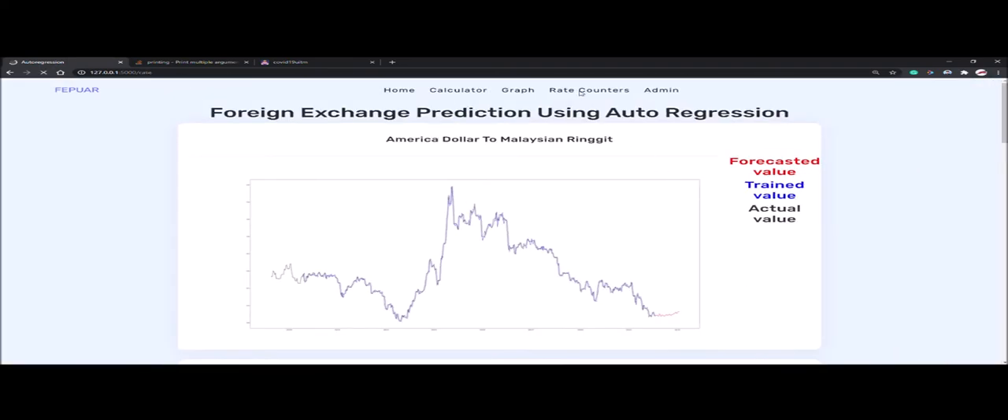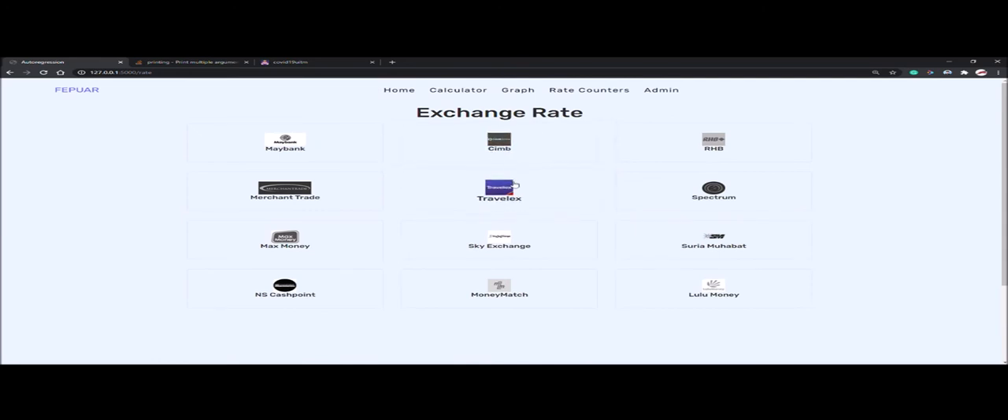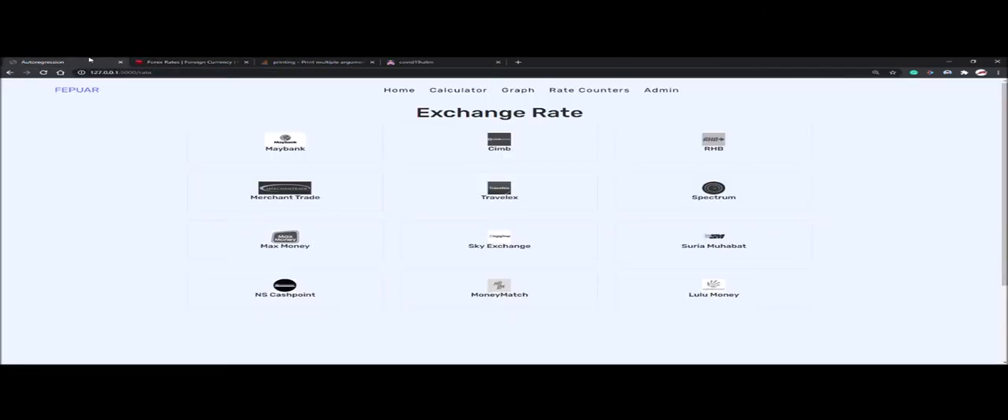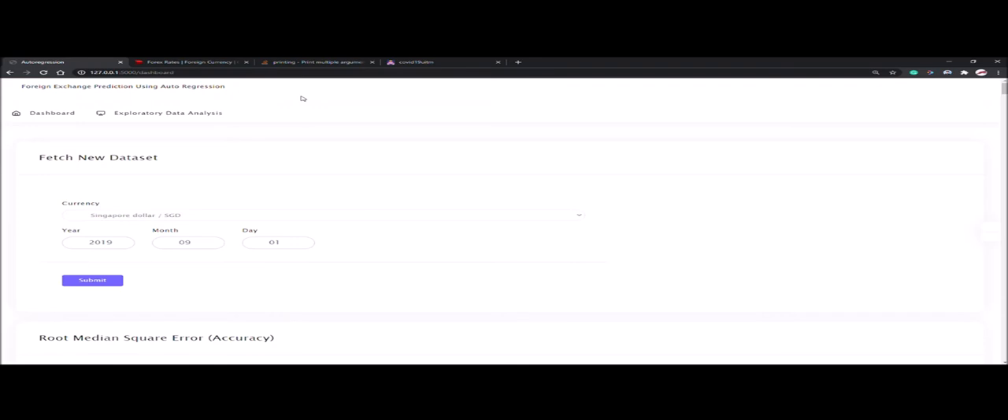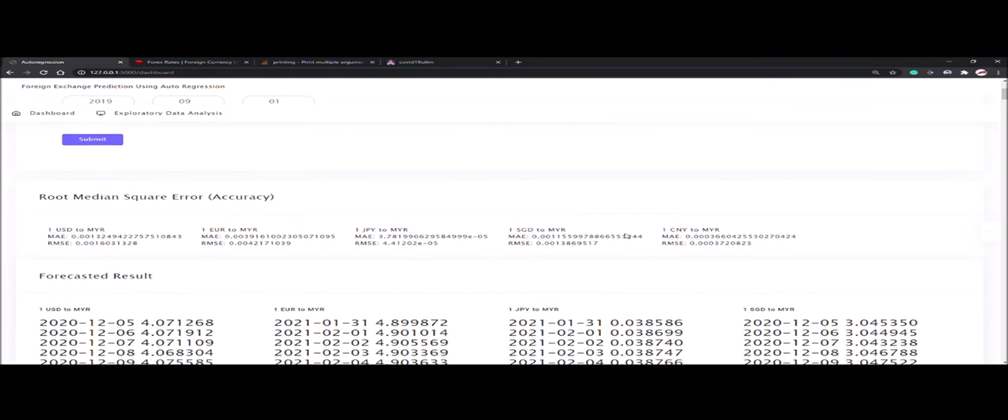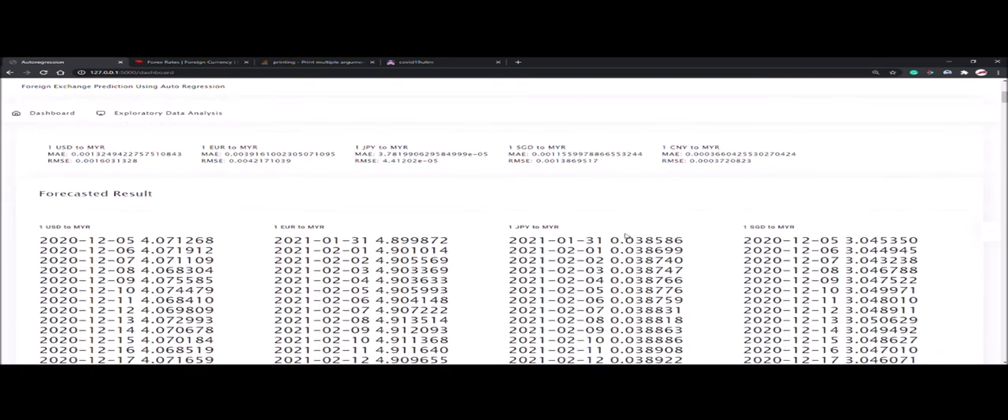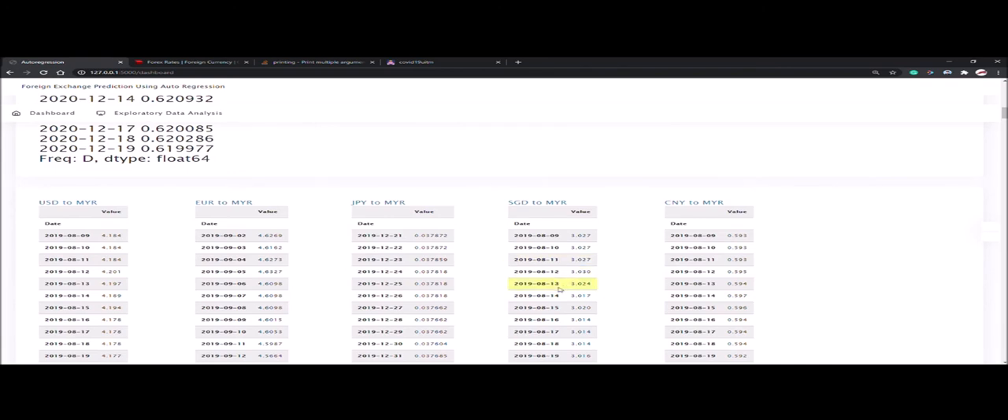Next is the rate counter page, which will display the exchange rate counters that are available. If I click, let's say, CIMB, it will redirect to the CIMB page. And the next feature is only for the admin, so the admin can sign in and do some of his work. After the admin successfully signs in, he can fetch a new data set, view the accuracy by root median square error, and view the forecasted result and the raw data set that was fetched.